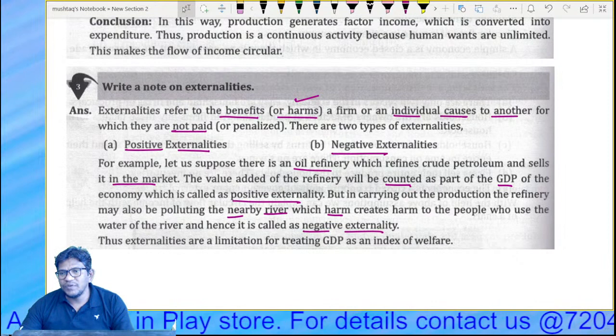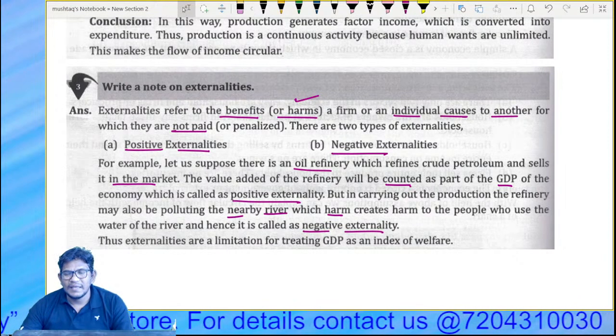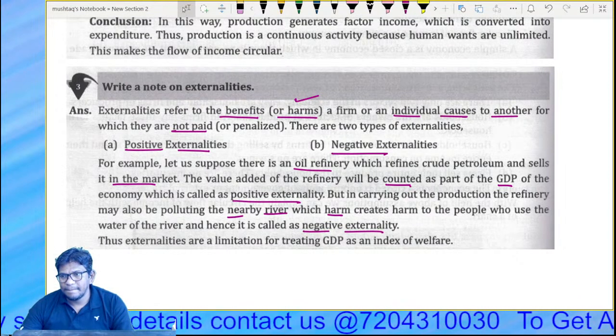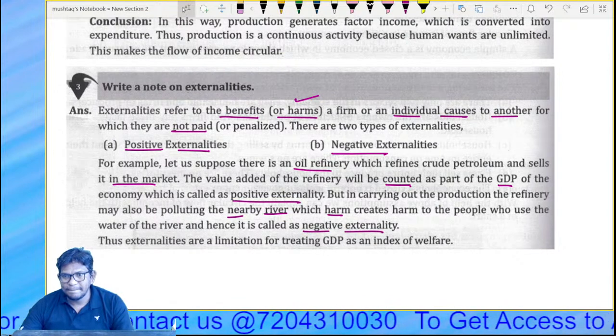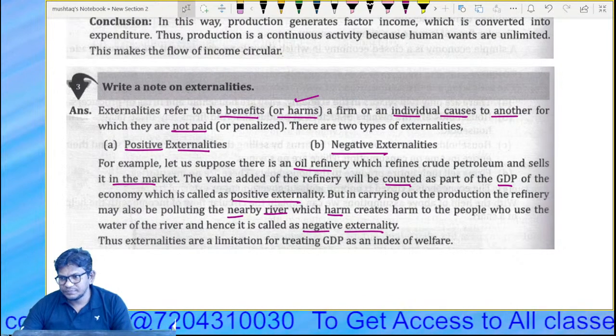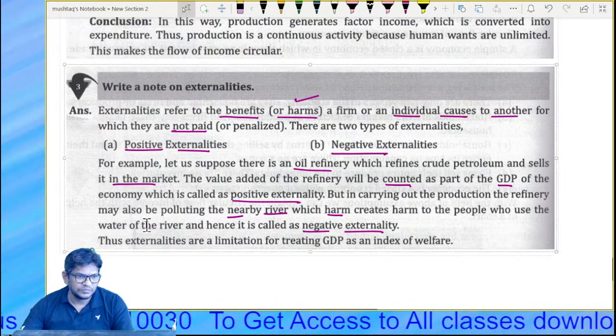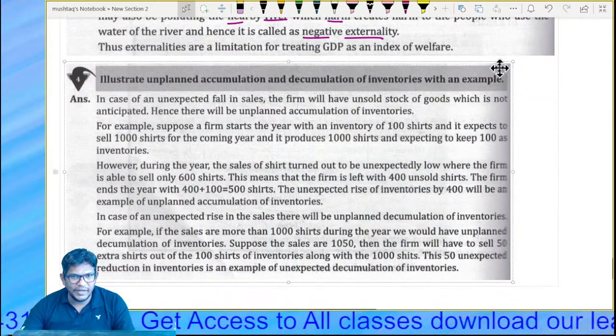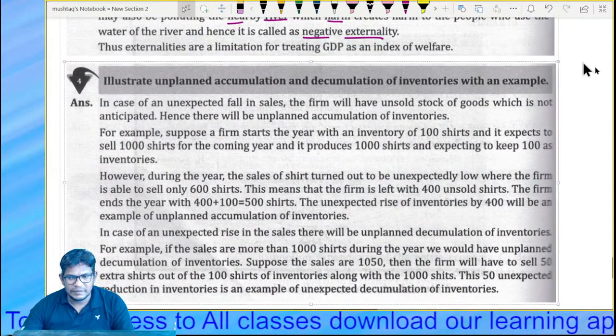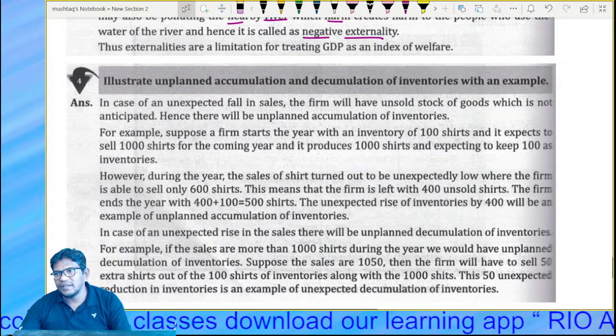Okay, let's go, next question. Any doubt? No doubt? Please respond, my dear friend. If you have a doubt, ask. Okay, next we'll go for the next question.